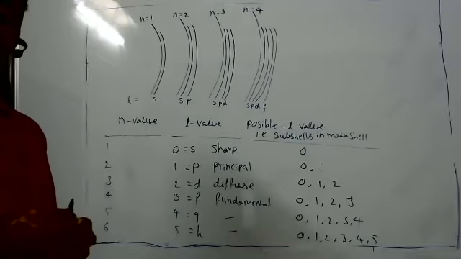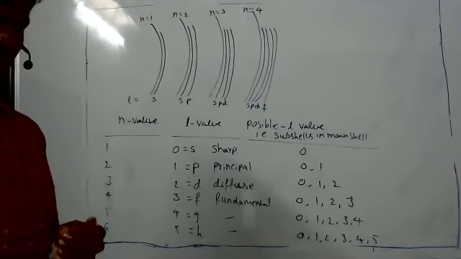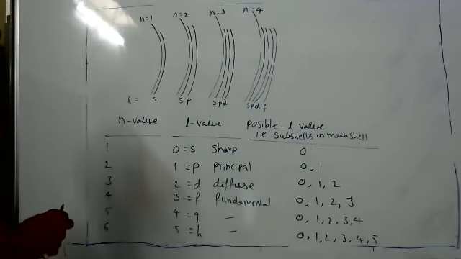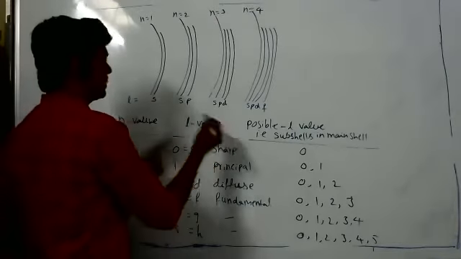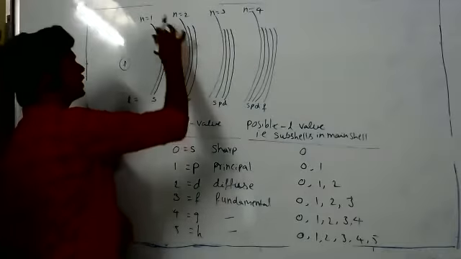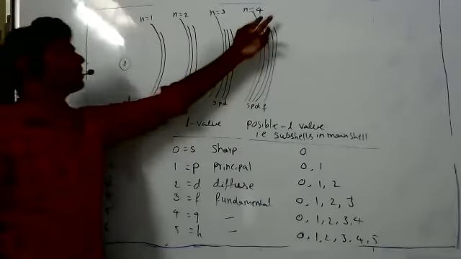Will the distance not increase between the subshells? Because it moves away from the nucleus, so the energy decreases? See, energy increases. When moving away from the nucleus, energy increases. Compared to the first shell, the fourth shell has high energy, so electrons present in the fourth shell have high energy.